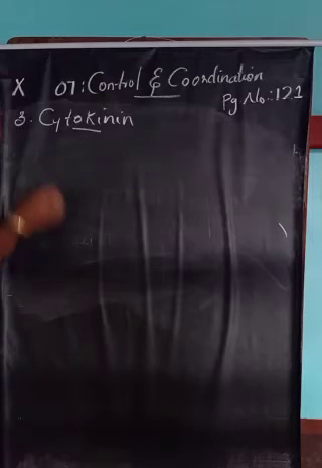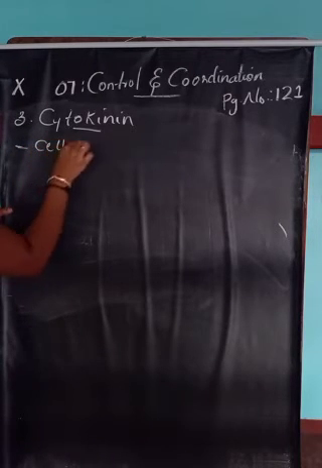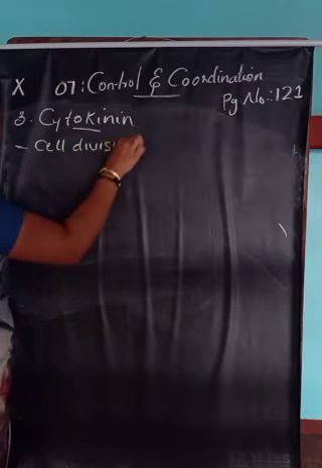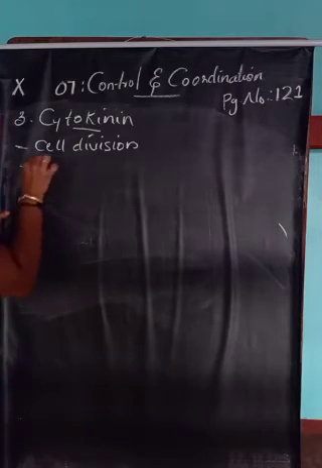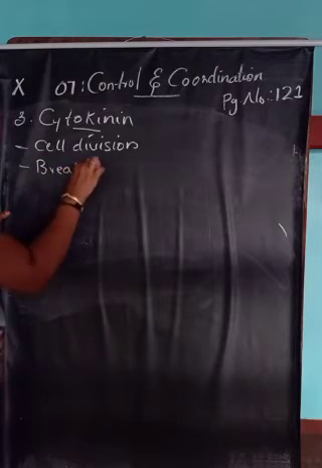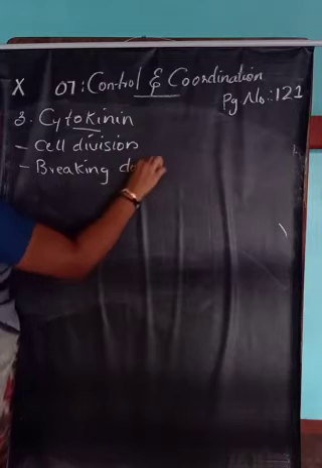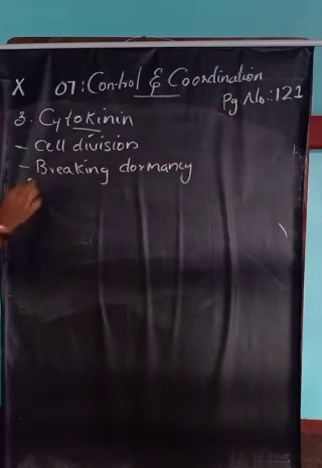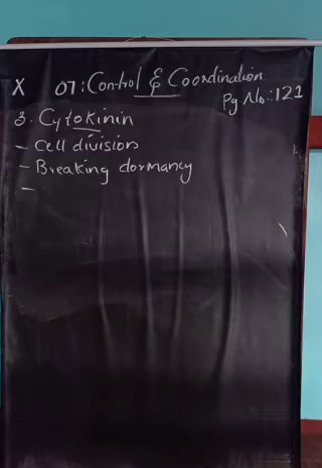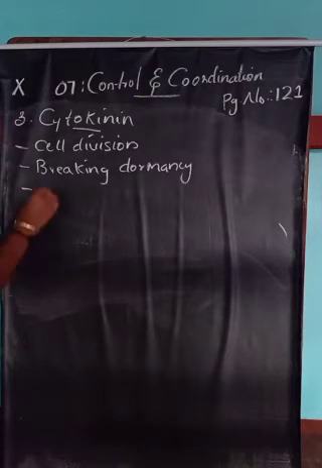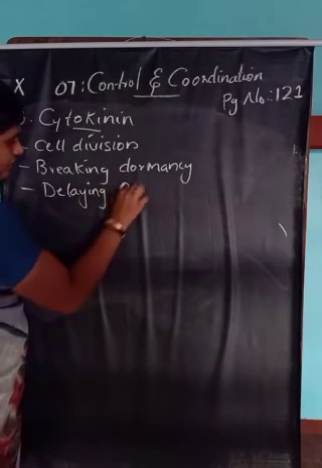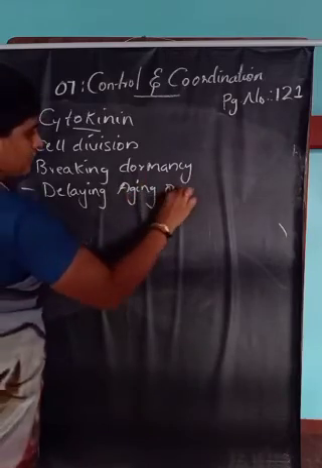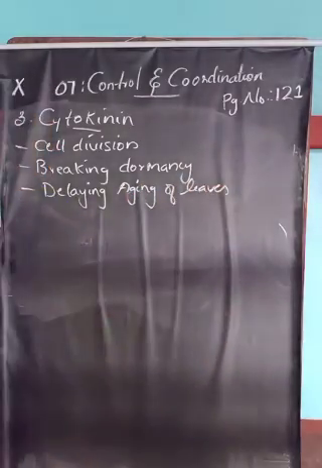Cytokinin promotes cell division. Cytokinin is a growth promoter hormone which promotes cell division, and it also helps in breaking seed and bud dormancy. It also helps in delaying the aging of leaf.